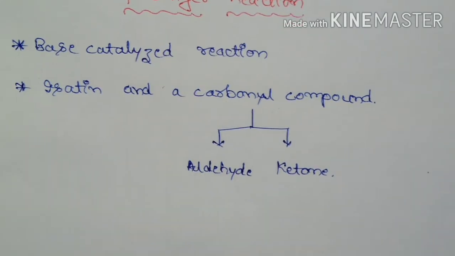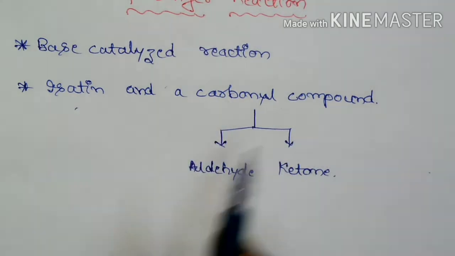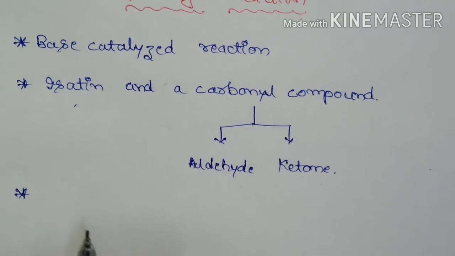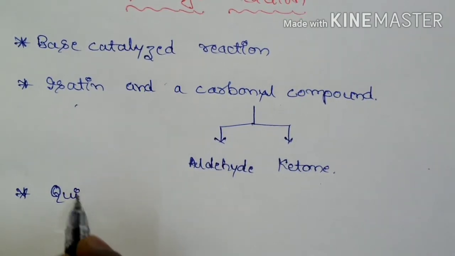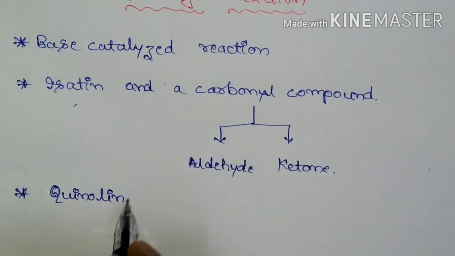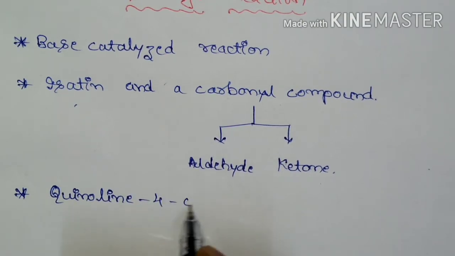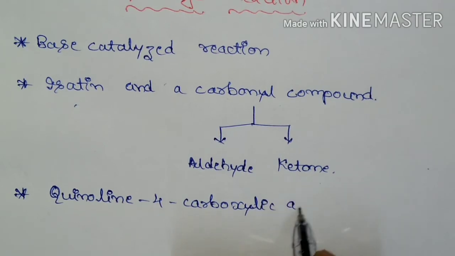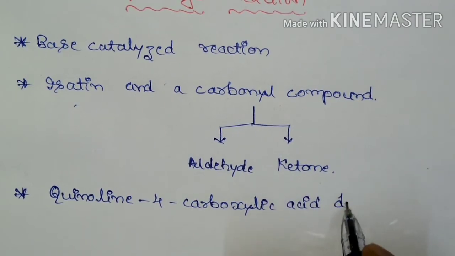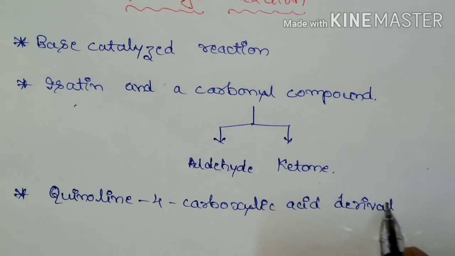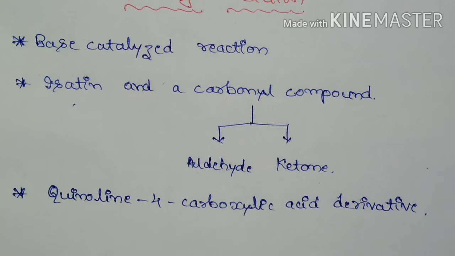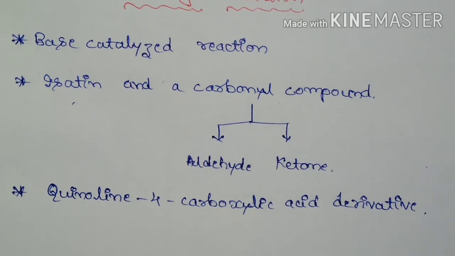This base catalyzed reaction of isatin and a carbonyl compound, aldehyde or ketone, is going to yield a quinoline 4-carboxylic acid derivative. So this reaction is known as the Pfitzinger reaction.